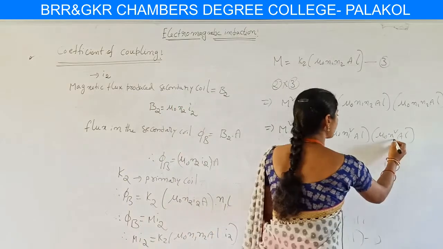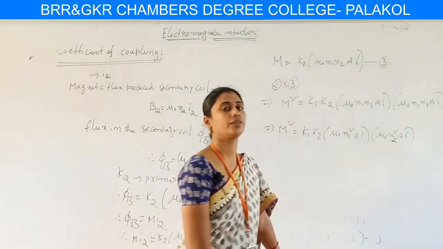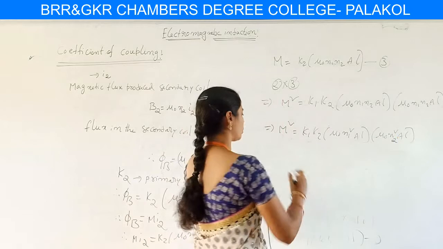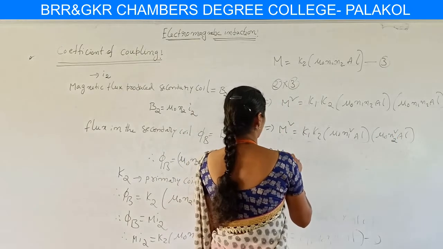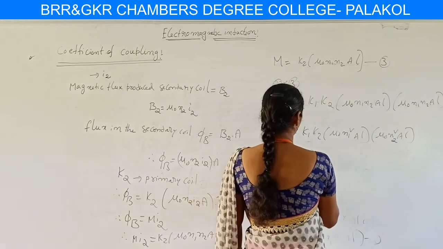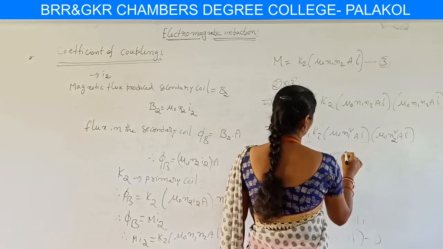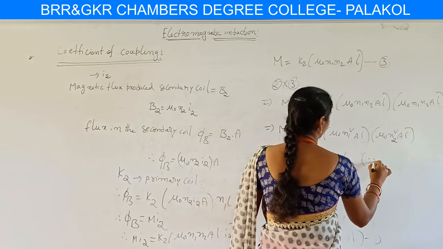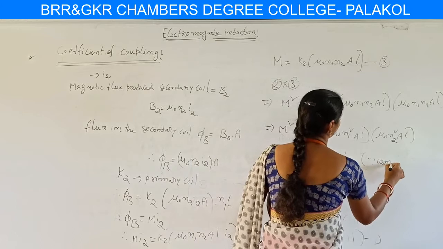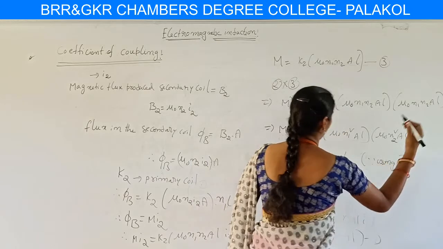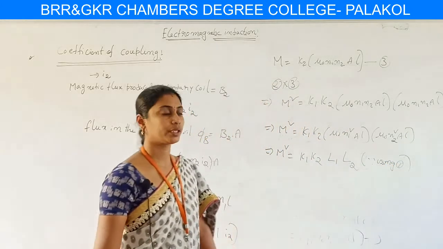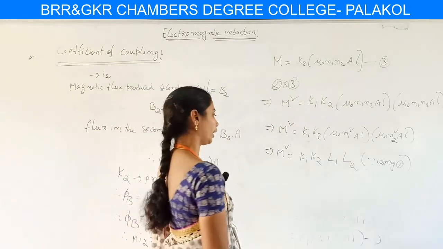mu naught N2 square AL is considered the self-induction for the secondary coil. So we have M square equivalent to K1 K2 into L1 L2, by using equation 1. M square is equal to K1 K2 into L1 L2.